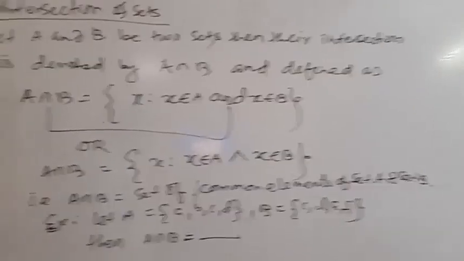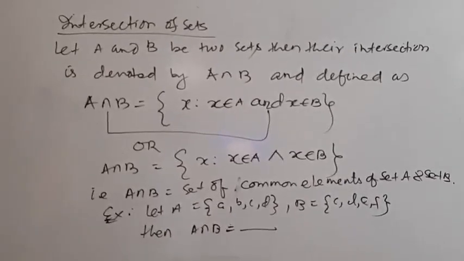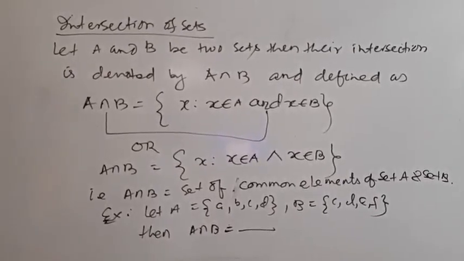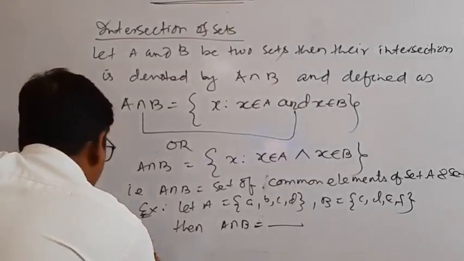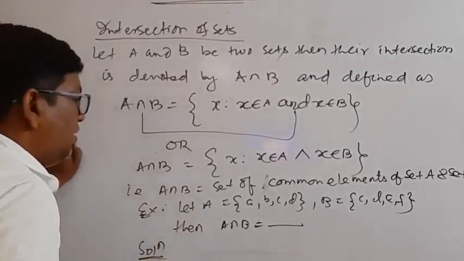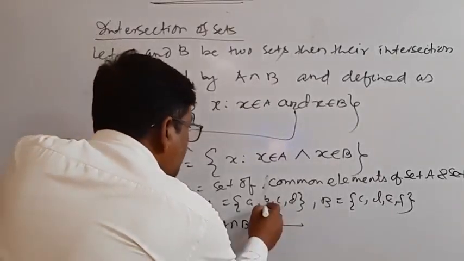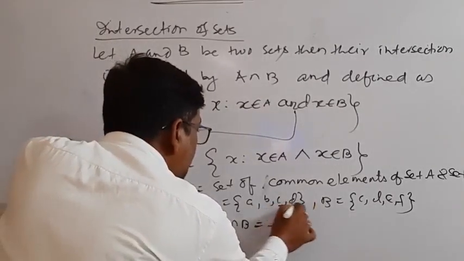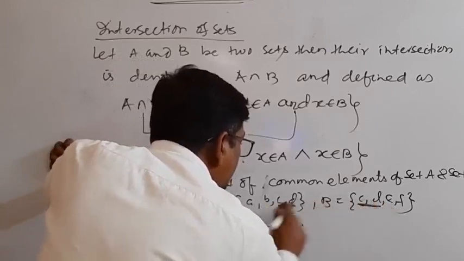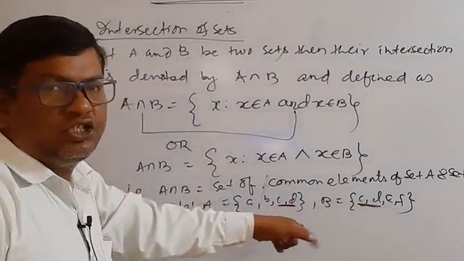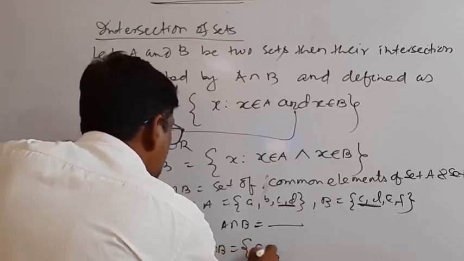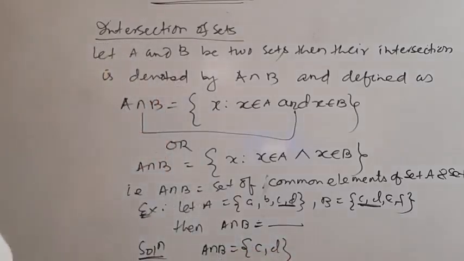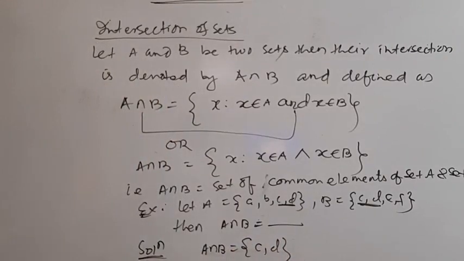The solution is the common elements of A and B. B is not common, but C is present in both and D is present in both. C and D are common elements, present in set A and set B. So the answer is A intersection B equal to {c, d}. It is the common elements of both sets.